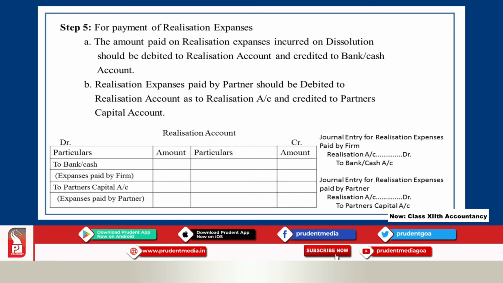Or if partners pay the realization expenses on behalf of the firm, under such circumstances the entry to be passed is realization account debit to partners capital accounts. So, this is what you have to do as far as the payment of realization expenses is concerned.